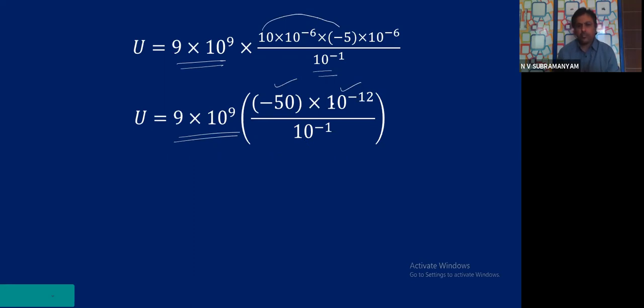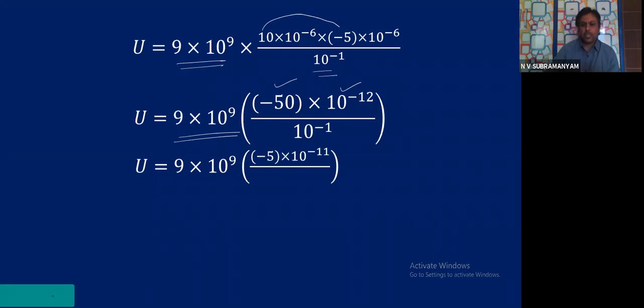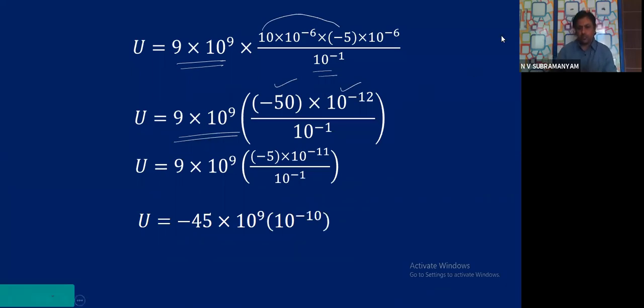Now minus 50 into 10 power minus 12. What is that simplification? 9 into 10 power 9, minus 5 into 10 power minus 11 by 10 power minus 1. How? One minute, let the graphic come up. You see here this simplification. One minute, you tell me, all of you. Minus 50 into 10 power minus 12 will be written as minus 5 into 10 into 10 power minus 12. 10 means 10 to the power of 1, no. This simplification, how must I do it?